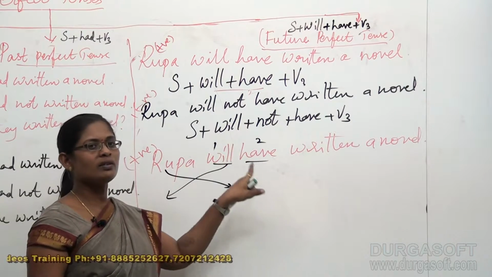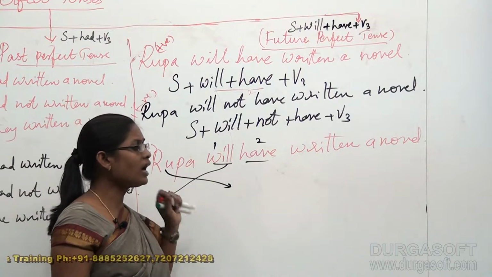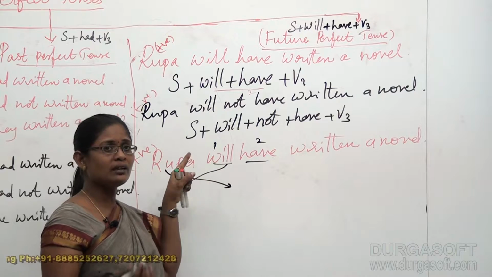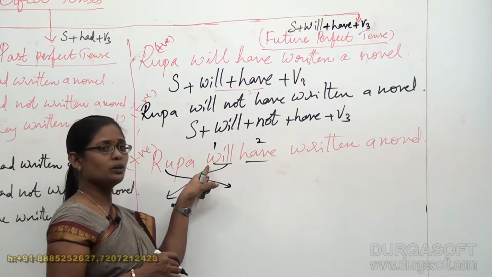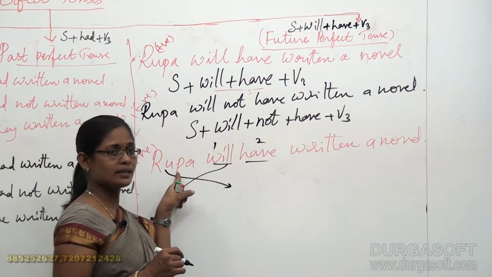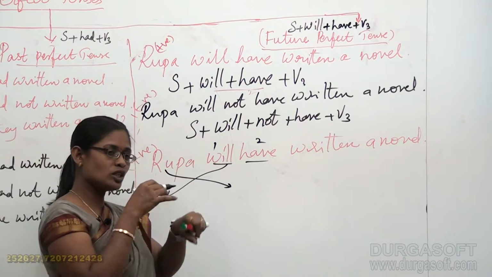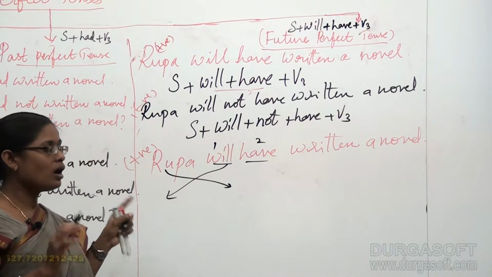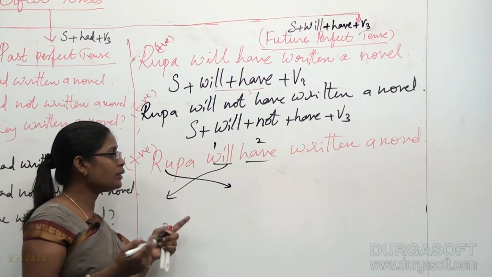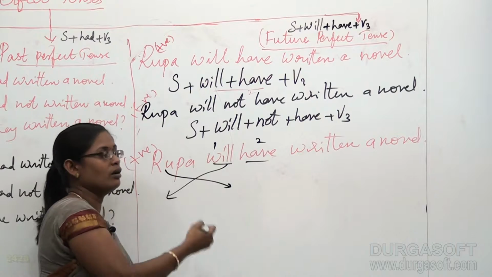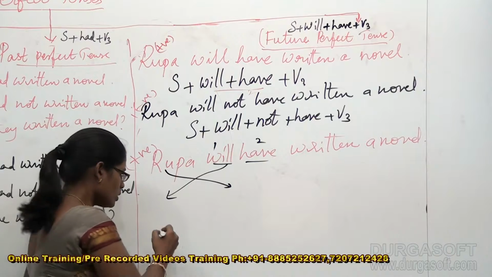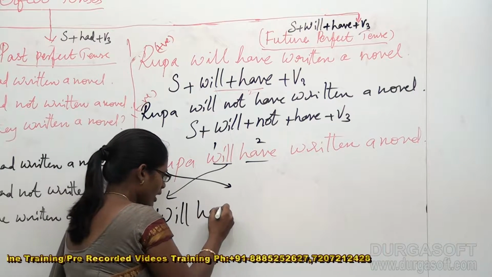You keep the have in its place as it is. What you have to do is take the will position, which means you have to interchange the positions of the word will and Rupa, that is, the helping verb and the subject, right? When you interchange the places of the helping verb and subject, automatically a rightful question format is framed for you. And it doesn't mean that you have to bring the entire verb here. Will have Rupa written a novel. No, that is not correct. So it's something like will